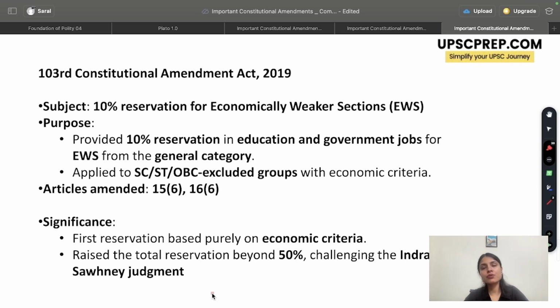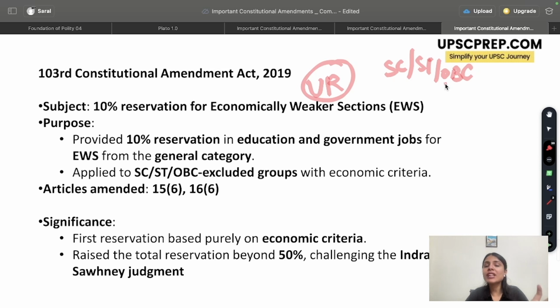Now, before this, my dear students, in India, reservation was either based on social backwardness or educational backwardness and never on economic grounds. For the first time in India, the reservation concept was introduced for people from economically weaker sections of the society of the unreserved category, meaning not the SC/ST category, OBC category, but the unreserved category. So the idea was whoever belongs to economically weaker sections from the unreserved category, they'll be getting 10% reservation, in educational institutions and also in government jobs.